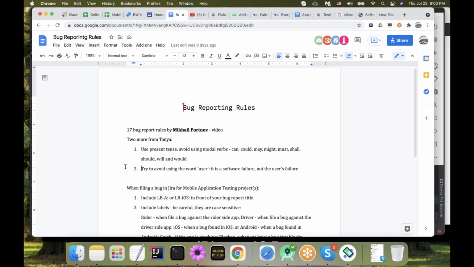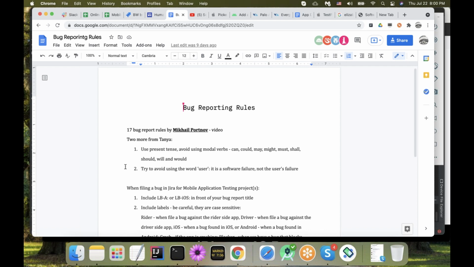I'm not saying that clicking the login button must log the user into the application. Well, it must, but it didn't just now. So stick with the present tense. Very simple: clicking this button doesn't redirect the user to the home screen, whatever.